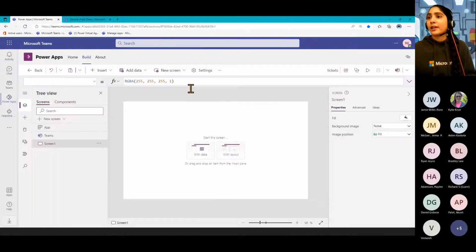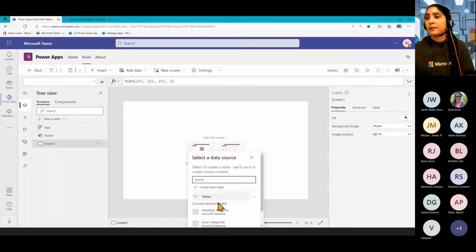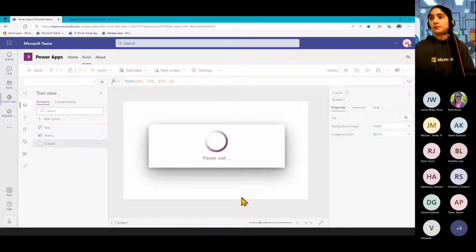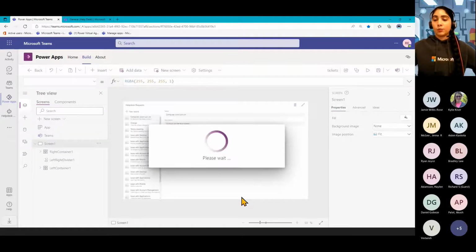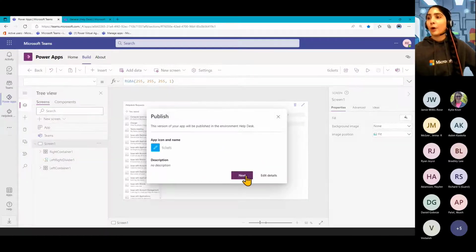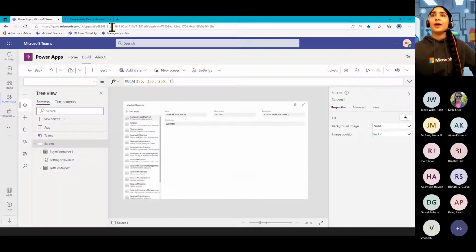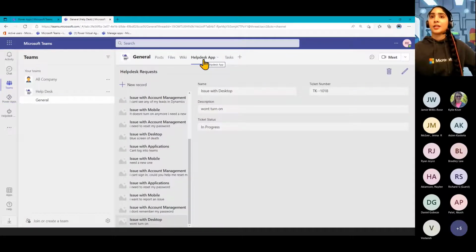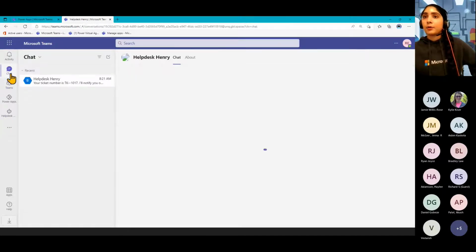That app there, by the way, is simply built with data. You can pick your tables that you have, like Helpdesk requests, and then it's actually good to go. Of course, you can modify it a bit more to make it look prettier. But that's just how quick we built that app. And then you can go ahead and publish it to your team, which I won't do since I already have that one there, but it will sit in a tab at the top of the team.